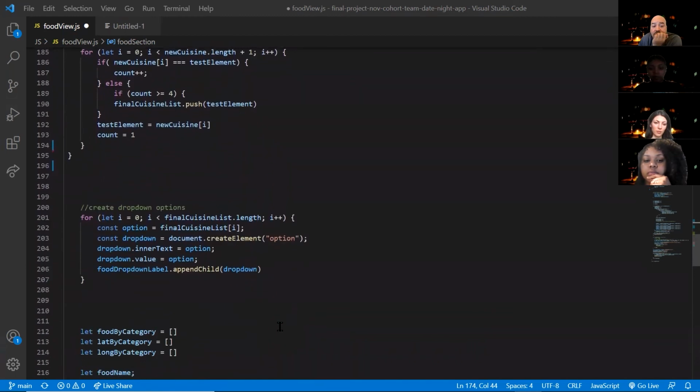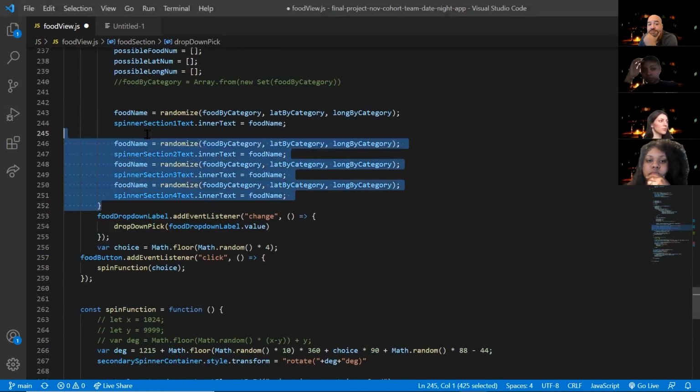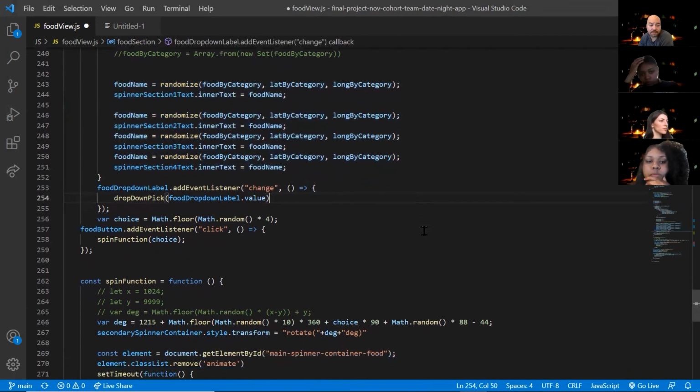Based on the user selected input, a list of all possibilities were pushed up to our randomized function where a random restaurant is chosen, one for each section of the wheel. Each section, movie, restaurant, or activity, worked the same. We made sure the wheel wouldn't have any repeats by taking the chosen selection out of the full list. Looping through the list of lists to automatically populate the dropdowns, and then again to prevent duplicates on the wheel, definitely presented some challenges, but with excellent collaboration and communication, Team DNA is able to deliver your perfectly preference-based date night. But wait, what if you don't have a preference?